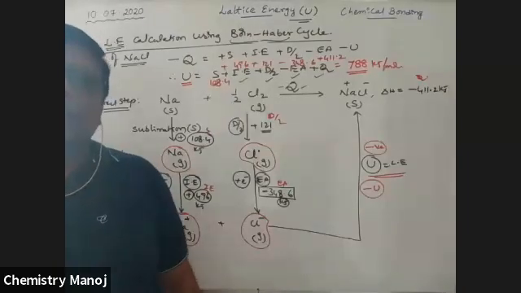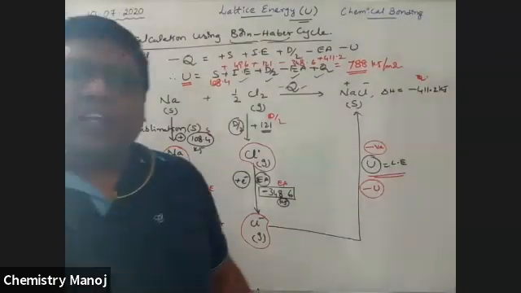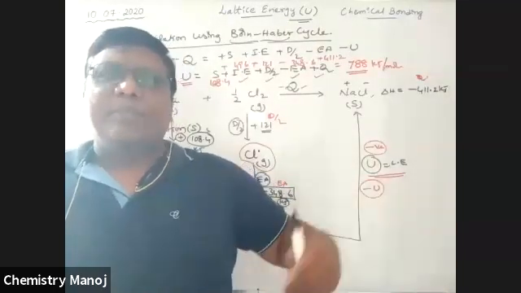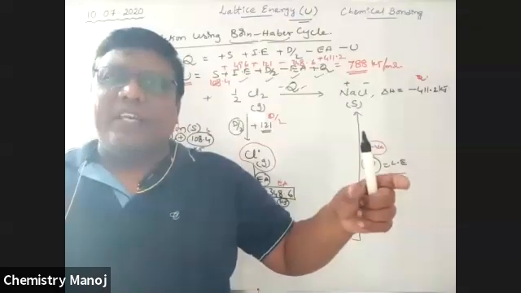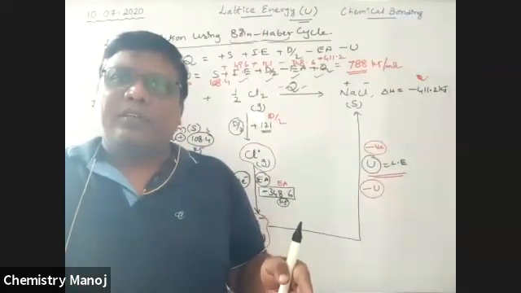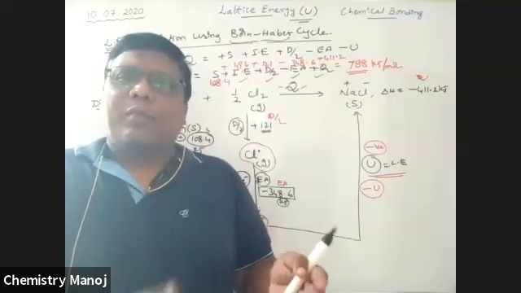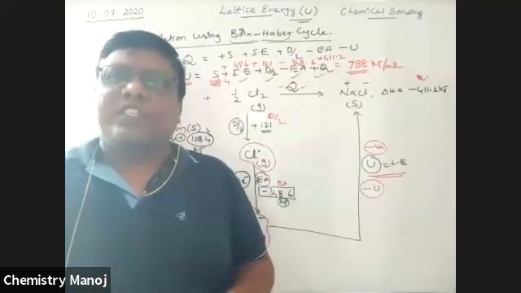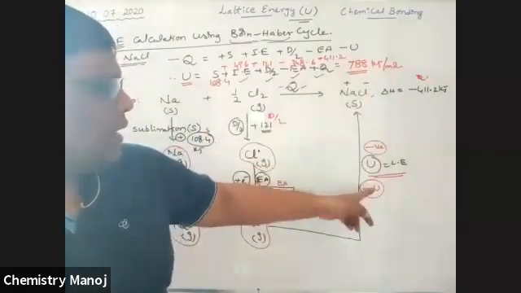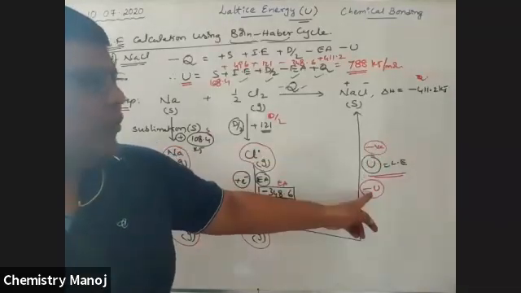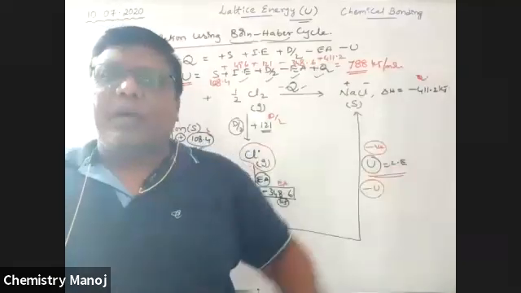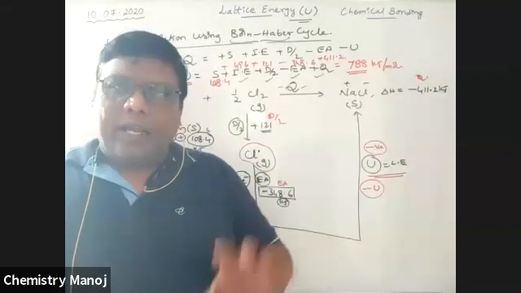Yes, lattice energy should be negative because that is the released energy. If energy is released, that is negative. If energy is absorbed, that is positive. During the formation of NaCl, energy is released. If the NaCl is going to be broken, that is absorbed energy. So sometimes it is absorbed energy, sometimes released energy, depending on the situation. Here I am explaining: plus energy means I am calculating the U value, but we want minus U. Minus U means released energy. That is, the final value we get is minus 788. I calculated U.